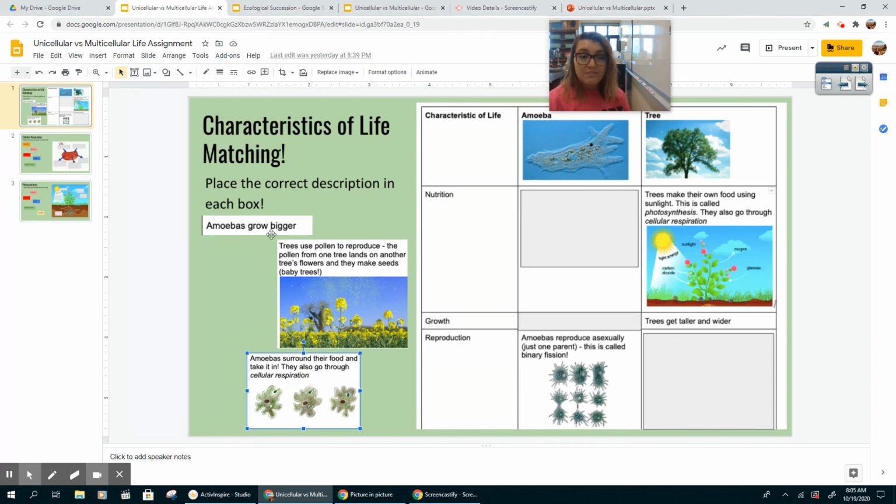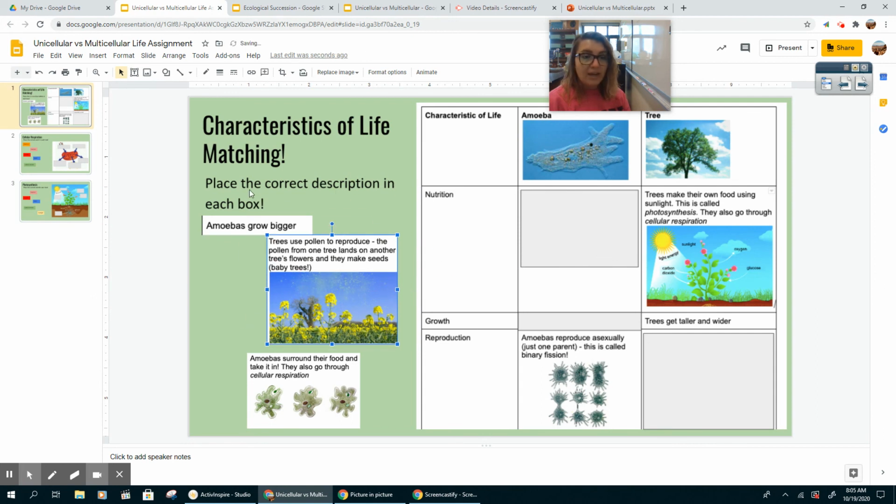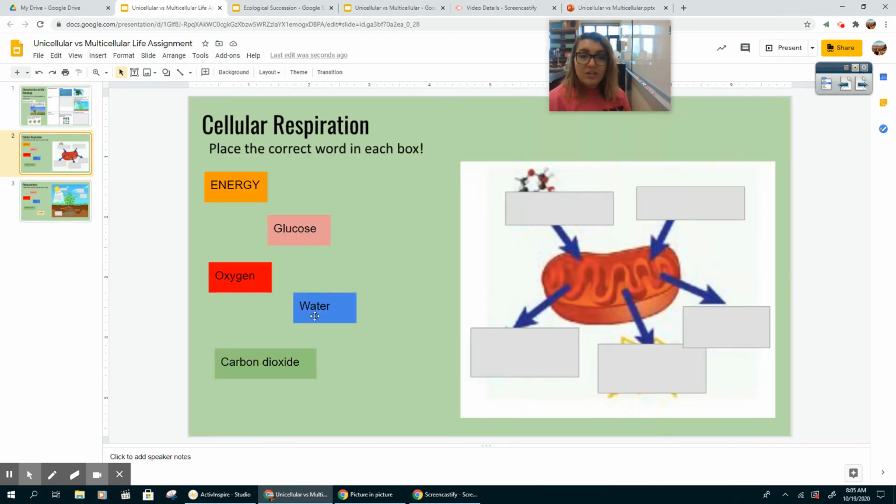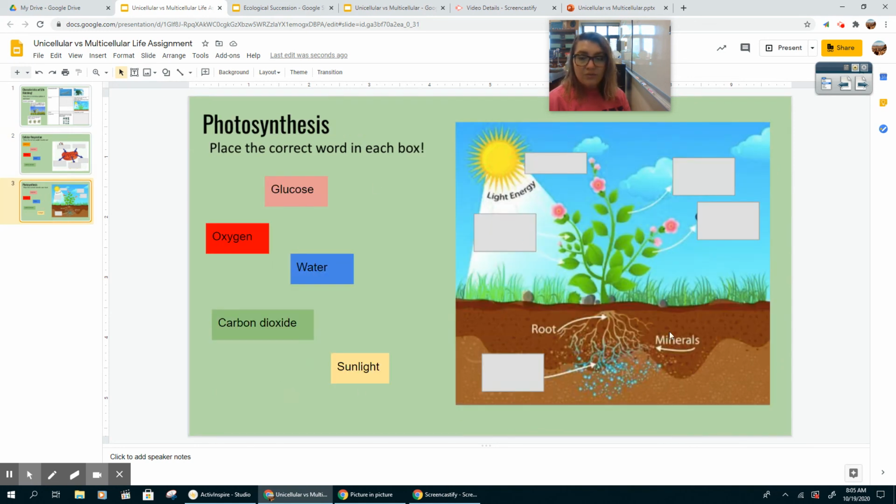You're going to match each box with where you think it should go. You're just going to drag and drop the boxes into these gray squares here, wherever you think they should go. Then you're going to do the same thing for cellular respiration. You're going to drag and drop these words into the boxes. And the same thing for photosynthesis. You're going to drag and drop these words into the boxes.